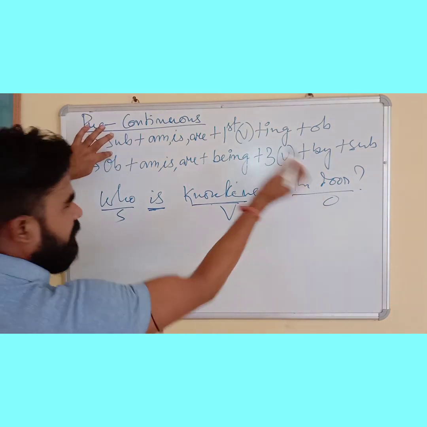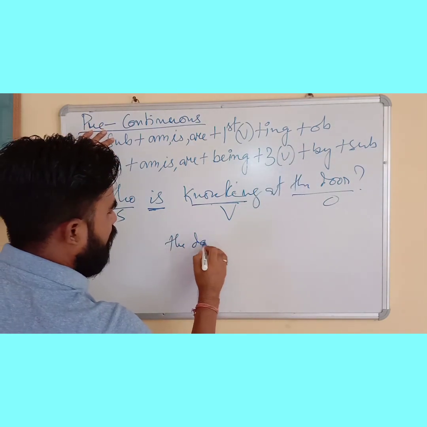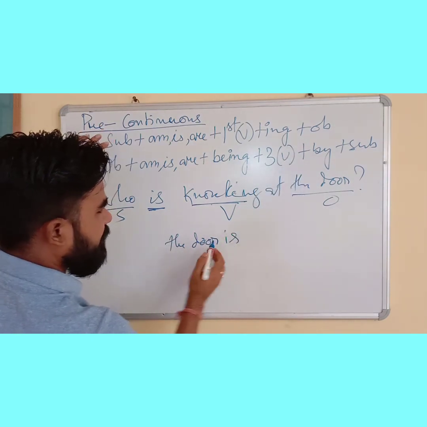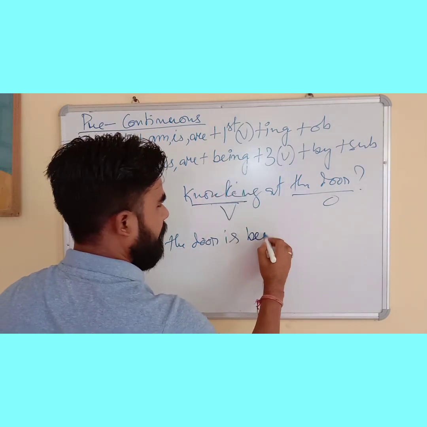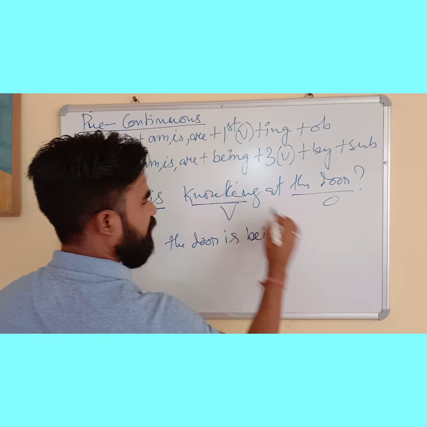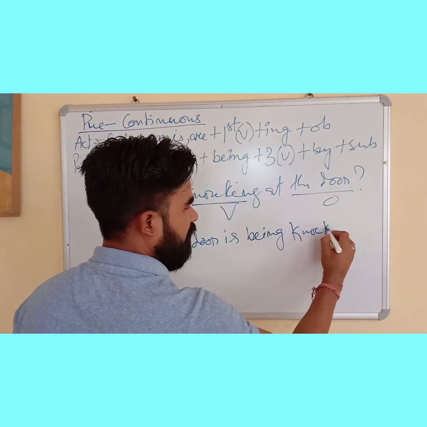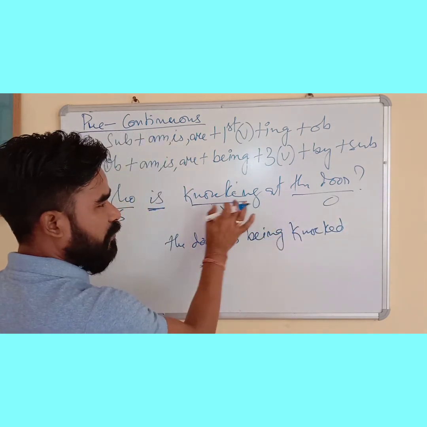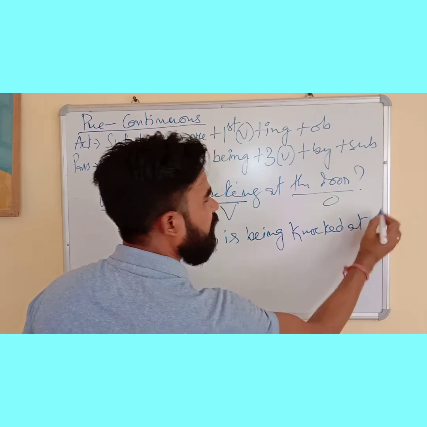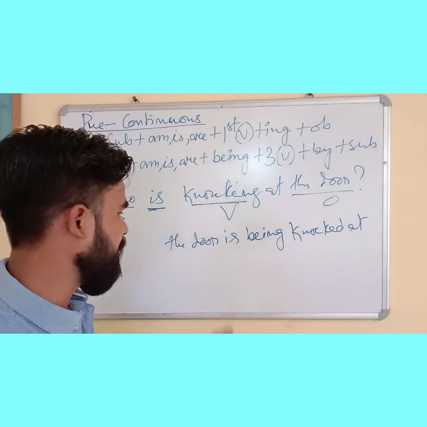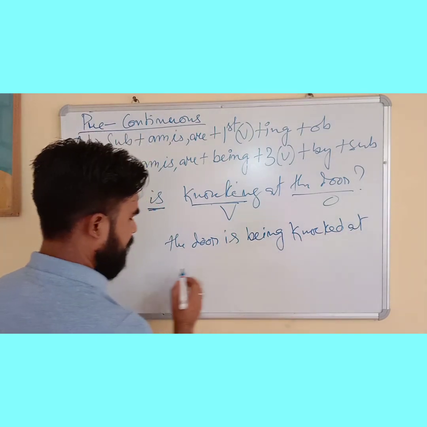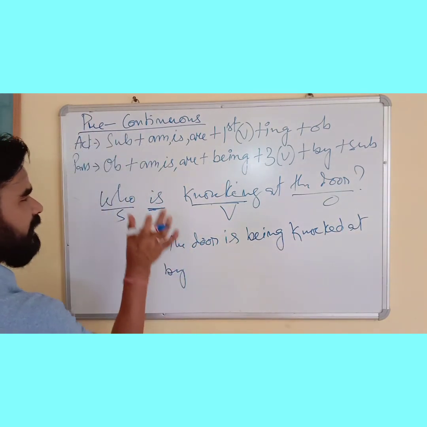Now, passive formation: the door, then M is R, is. The door is singular, so is. Continuous tense passive, being. Then third form of verb, knock, third form is knocked. Then this preposition at will always remain with it: knocked at. In any case, knock at, always. So the door is being knocked at. Then comes by, then comes the subject.